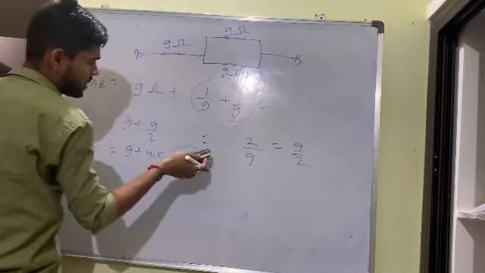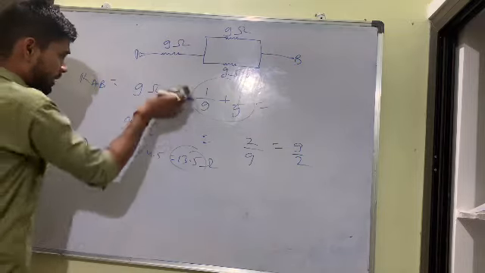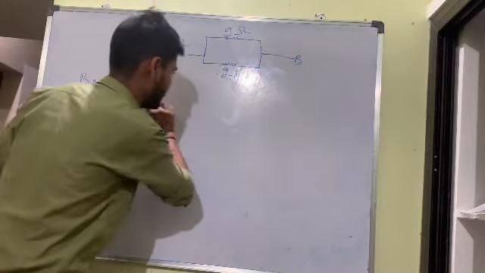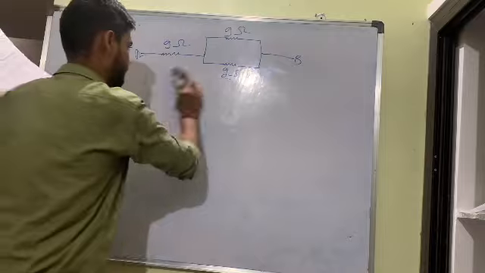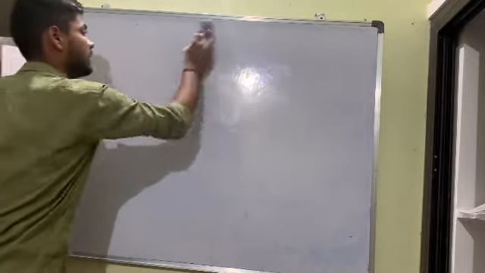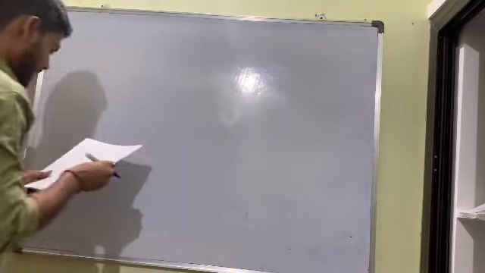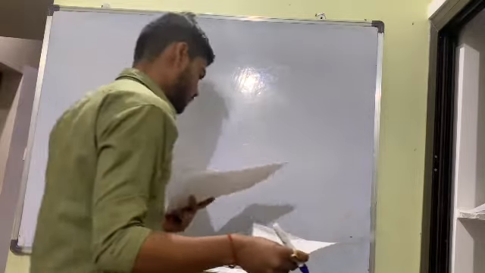Convert this parallel into series. I did the same thing. Then after making a series combination, add both the resistors. So I did the same thing. Next point. So this one we also clear.